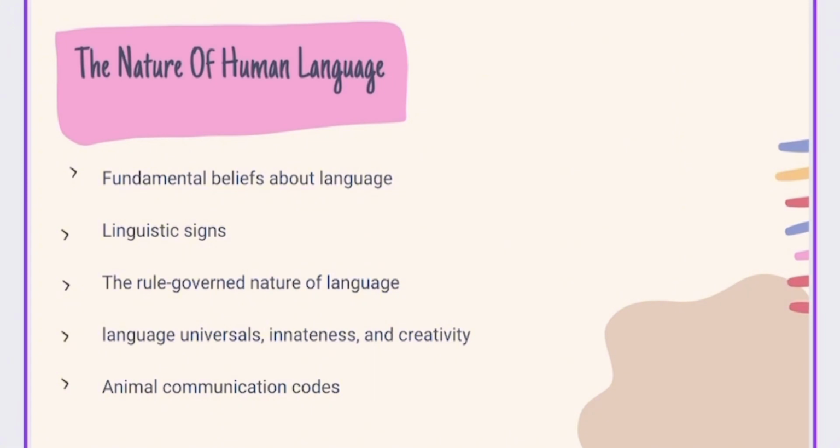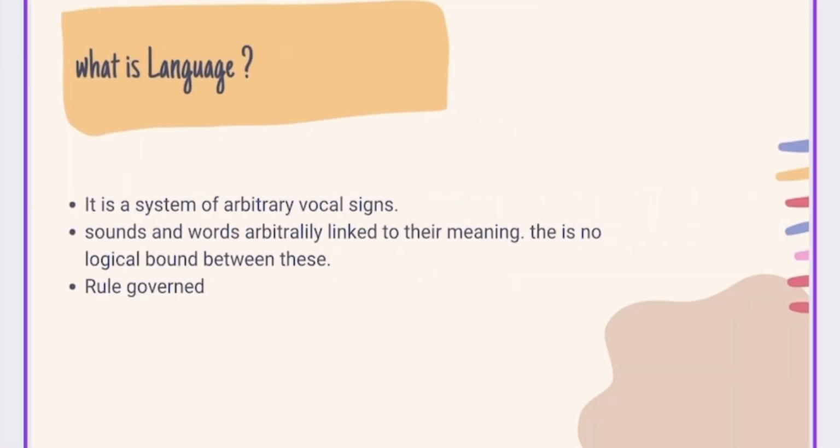We will focus on fundamental beliefs about language, linguistic science, the rule-governed nature of language, language universals and creativity, and animal communication codes. What is language? Language is a system of arbitrary vocal signs. What does that mean? Sounds and words are arbitrarily linked to their meaning. There is no logical connection between these. For example, there is no reason why the word cucumber signifies the vegetable.